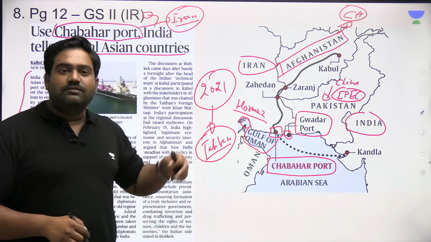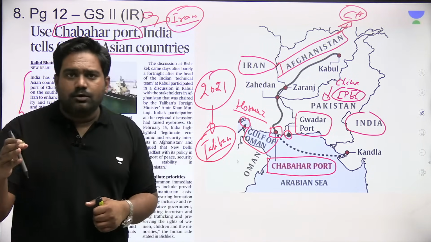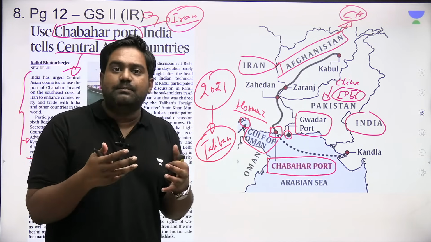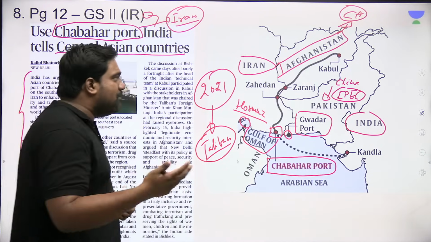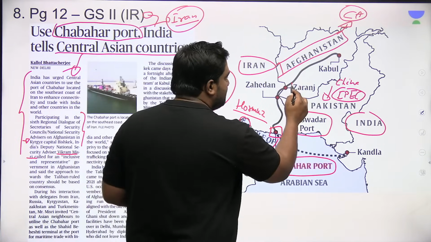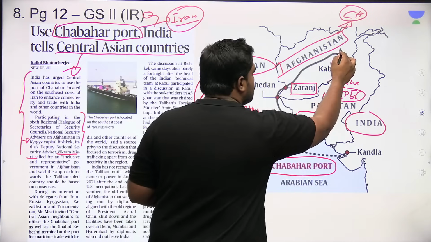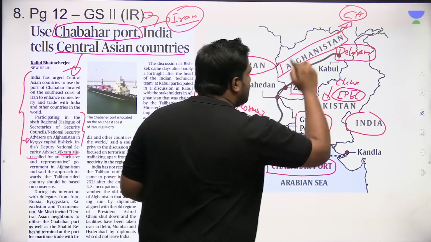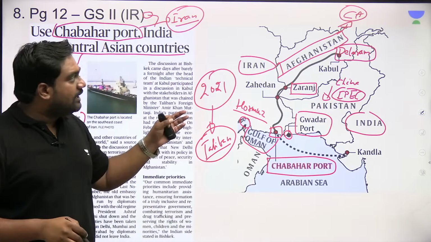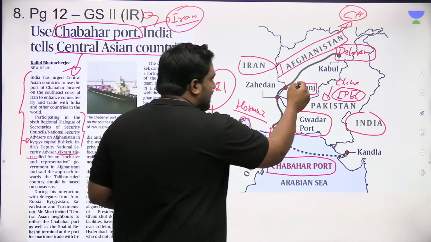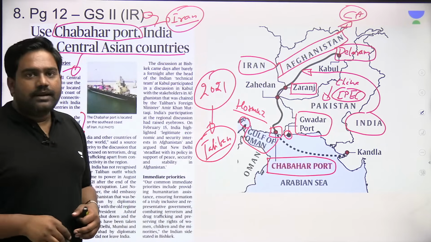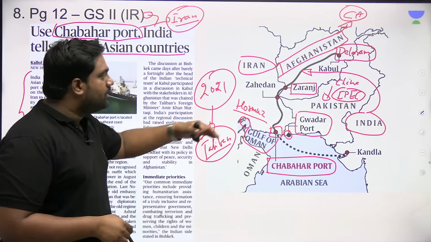When there was a civilian government in Afghanistan from 2001 to 2021, during those 20 years, India had invested around $3 billion. We took up many key projects, including this highway that you see here from Zaranj to Delaram. This important highway, which would connect with Kabul, was built by India with Indian assistance. Right? Indian companies had executed this project.